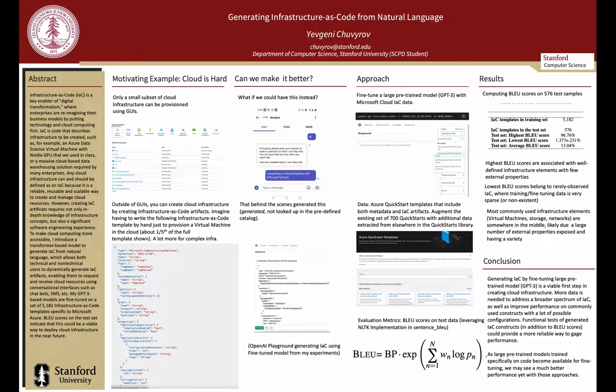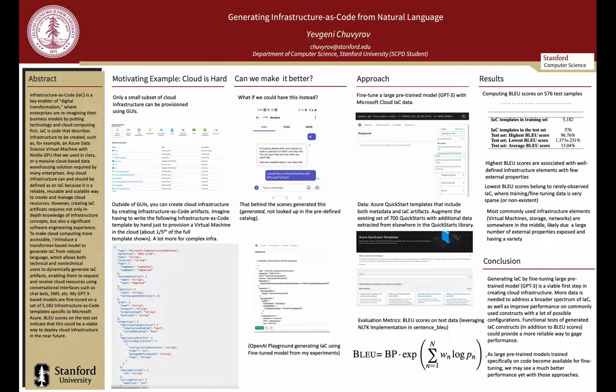Azure Quick Start templates provided a nice subset of about 1,000 templates, of which I was able to make use of about 700. Those templates provided both metadata and artifacts to be deployed in the cloud. I augmented this data for my training or fine-tuning purposes using the approach I described in my paper. I used BLEU score to evaluate the performance of my fine-tuned models. In the results, I get about 13% average BLEU scores across my test set, which consisted of about 576 infrastructure as code samples withheld from the training set.